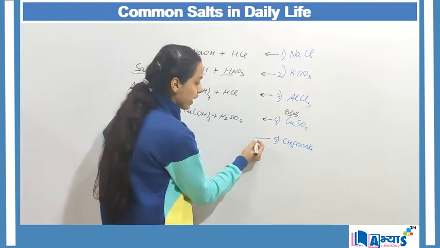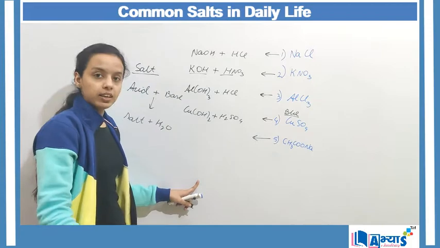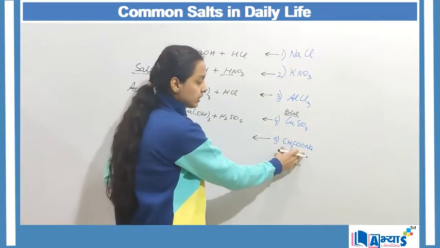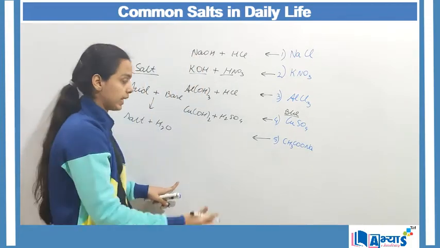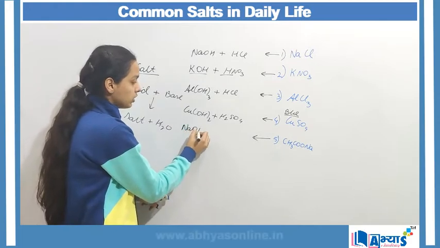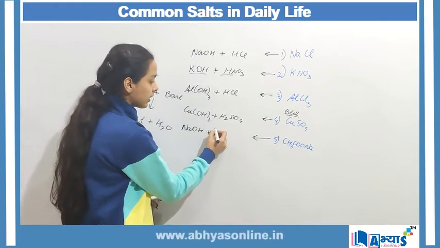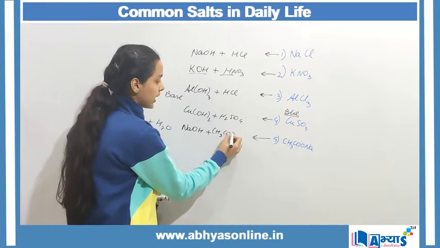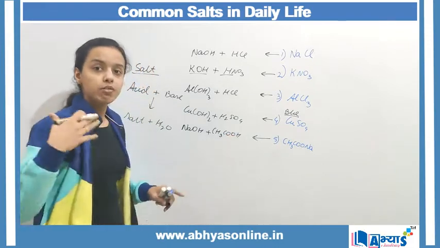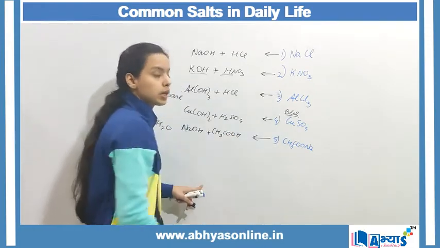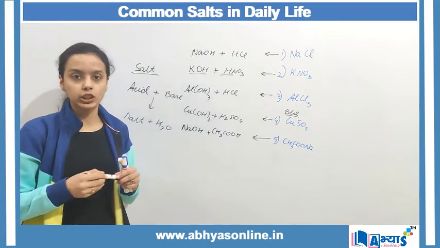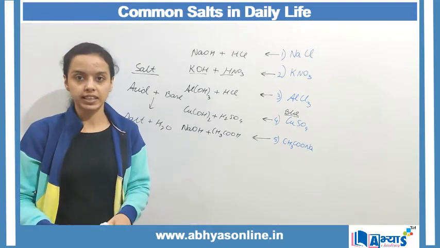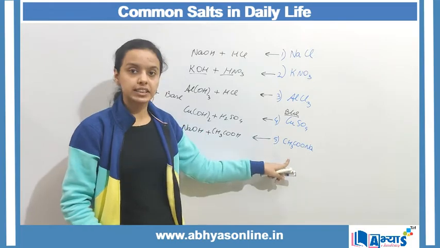The last is known as sodium acetate, from acetic acid and sodium hydroxide. So when we have NaOH, which is a strong base, reacting with vinegar, that is acetic acid, which is a weak acid, we will get a basic salt because of the reaction between a strong base and a weak acid. So we will get sodium acetate.